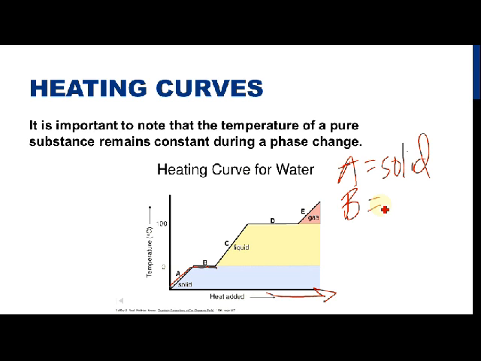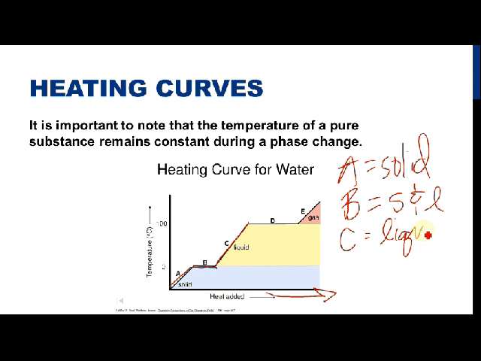That is the phase change from solid to liquid. So solid and liquid are both present at B as it changes course. But then once it's completely changed over to the liquid, then the temperature can increase until it gets to the boiling point. So C is only liquid present.